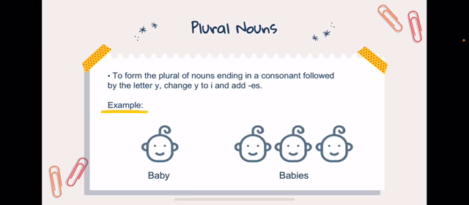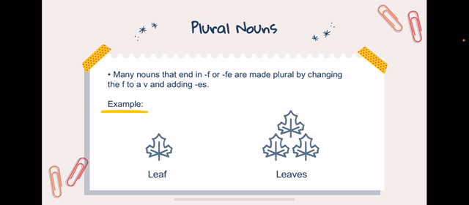To form the plural of nouns ending in a consonant followed by the letter y, change y to i and add es. For example, baby, babies.